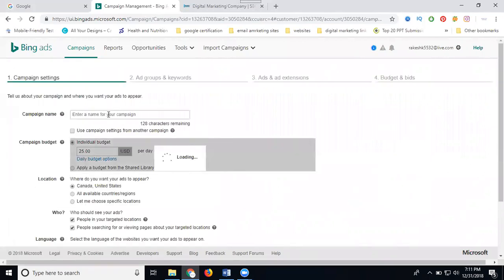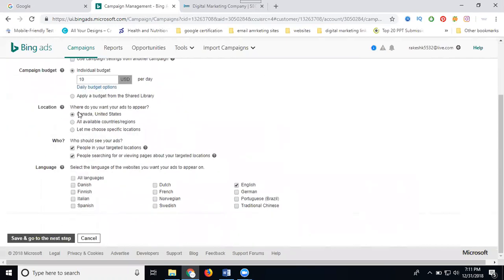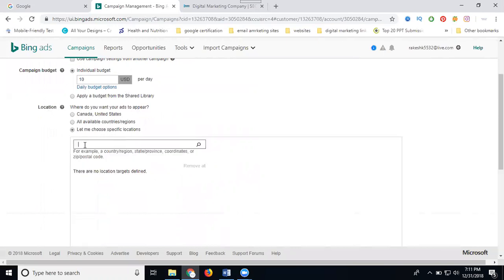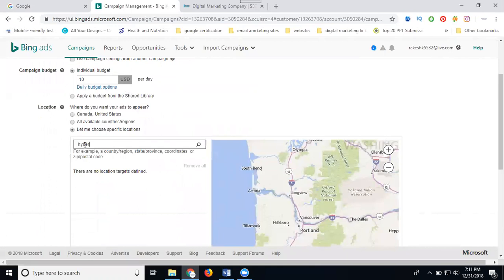After that, first of all, the campaign name, RTS promotions. How much are you spending for the daily budget? I can spend only $10 per day. So you accept only USD dollars. After that, location: Canada, US, all available countries and regions. Let me choose a specific location. I can promote only for Hyderabad.